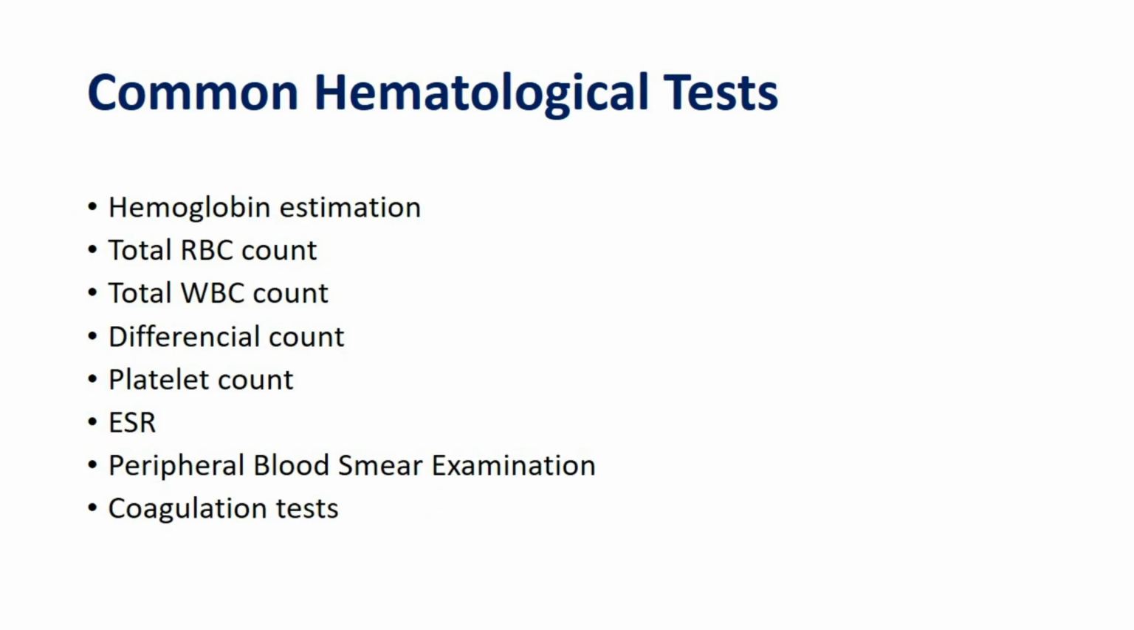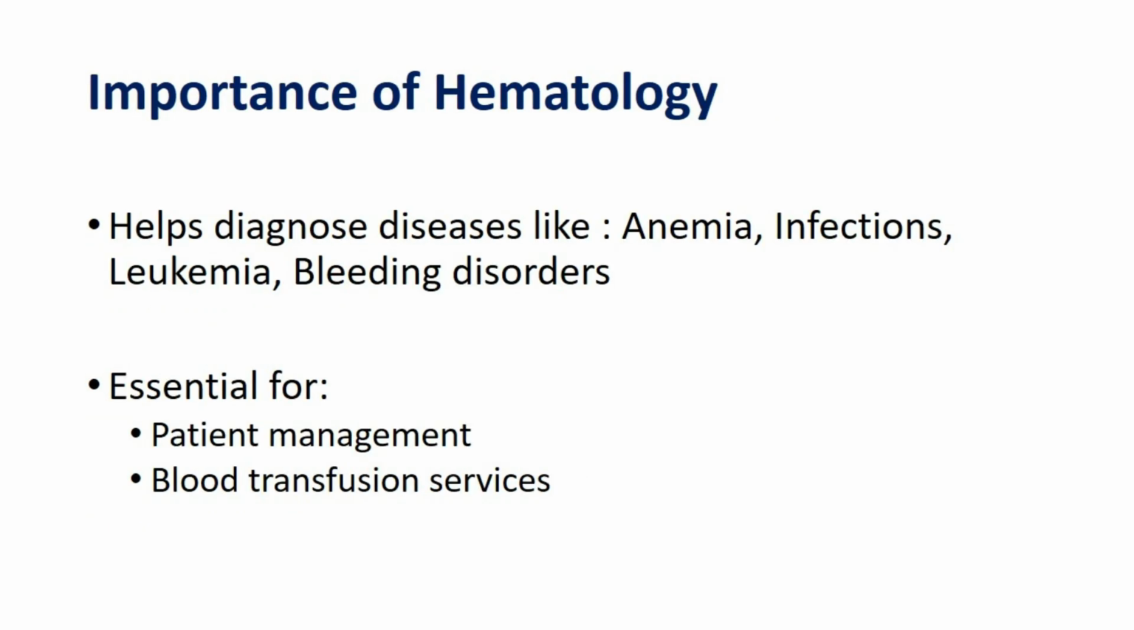Common hematological tests are hemoglobin estimation, total RBC count, total WBC count, differential count, platelet count, ESR, peripheral blood smear examination, and coagulation tests. Hematology is important in diagnosing diseases like anemia, infections, leukemia, and bleeding disorders. Also, hematology is essential for patient management and blood transfusion services.